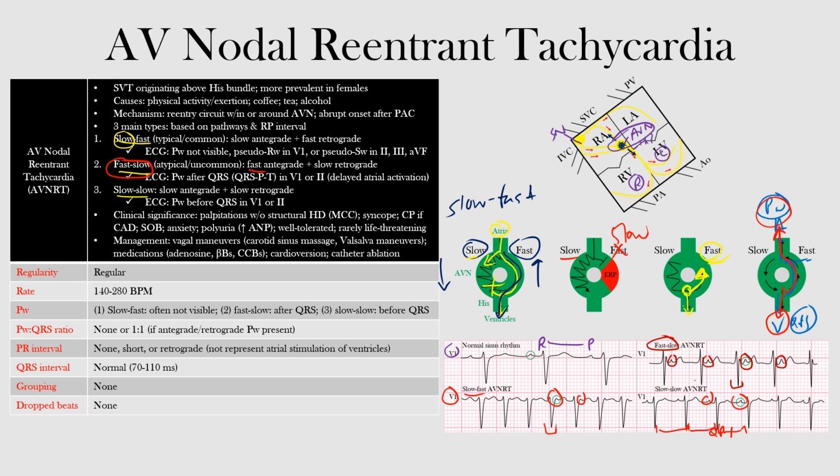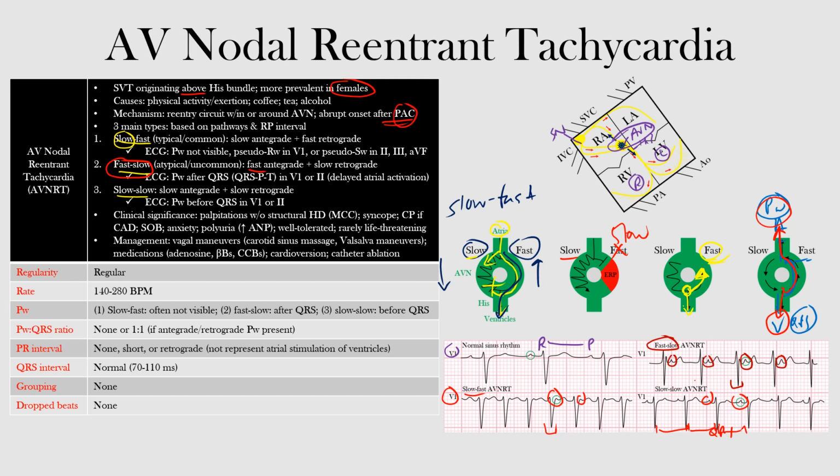All right, let's briefly run through our chart here before we end. So AVNRT, or AV nodal reentrant tachycardia, is a supraventricular tachycardia occurring above the His bundle. Remember, it's more prevalent in females than males. Causes: there's physical activity, exertion, coffee, tea, and alcohol, among many others that you can find. The mechanism is due to a re-entry circuit within or around the AV node. And remember, it's that abrupt onset after a premature atrial contraction.